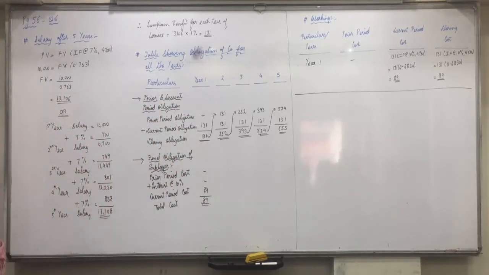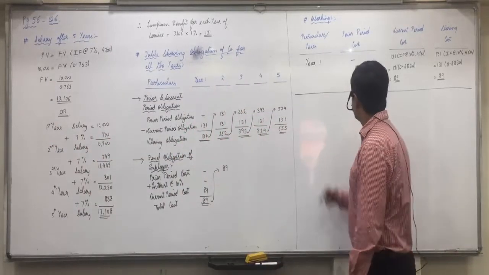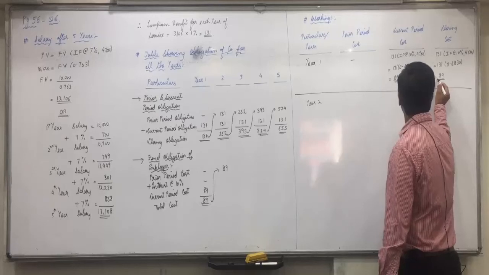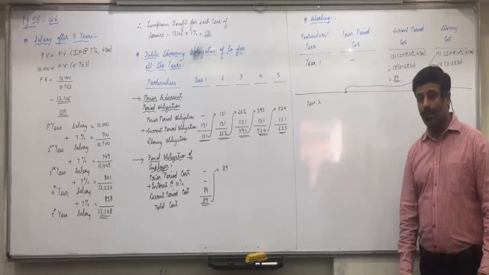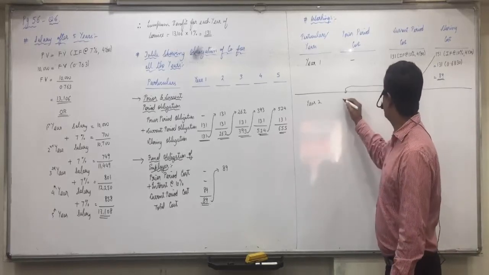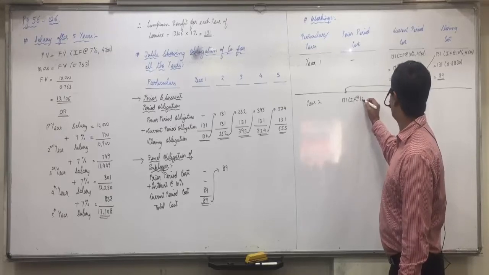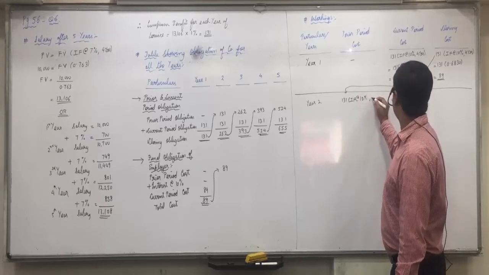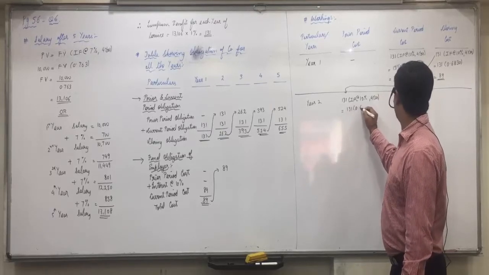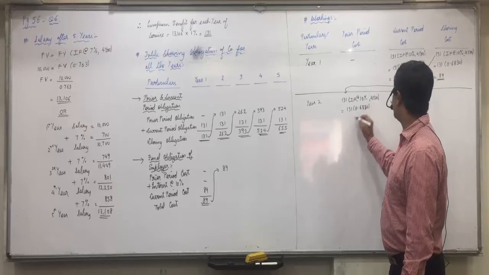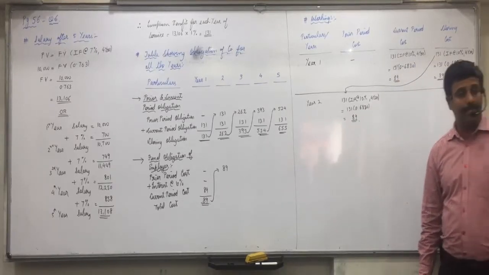Anyone having any doubt in this? This 89 first of all becomes prior period cost for the second year. So in year 2, here also this 89 will become prior period cost. Means in the beginning of second year, say 131 into interest factor at the rate of 10% and 4 years. So 131 into 0.6830. In the beginning of second year, the obligation is 89 rupees. Are you all clear with this?